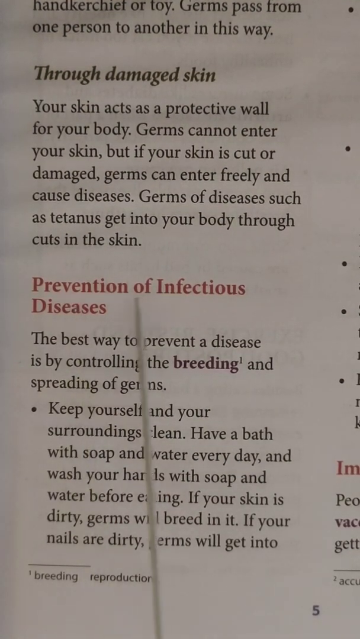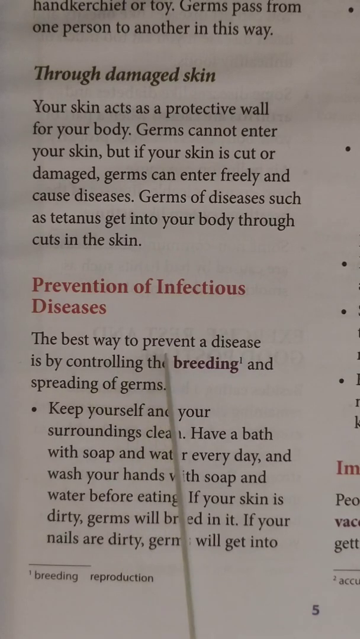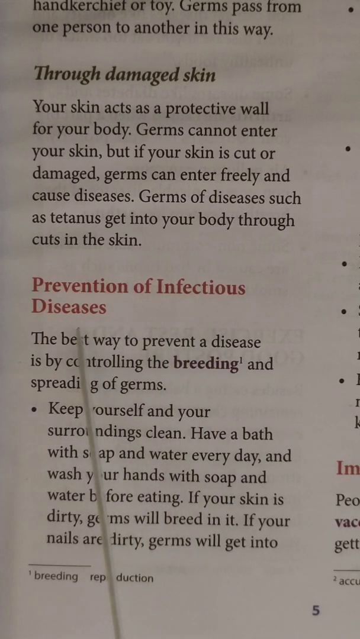Next we'll learn about prevention of infectious diseases. The best way to prevent a disease is by controlling the breeding and spreading of germs. We shouldn't allow a disease-causing organism to breed and increase its number, and we also need to stop the spread of germs. We'll learn the different methods we can follow to prevent the spread of infectious diseases.